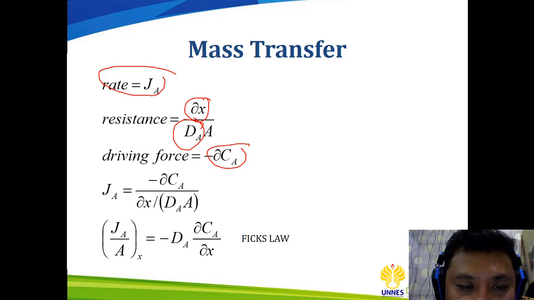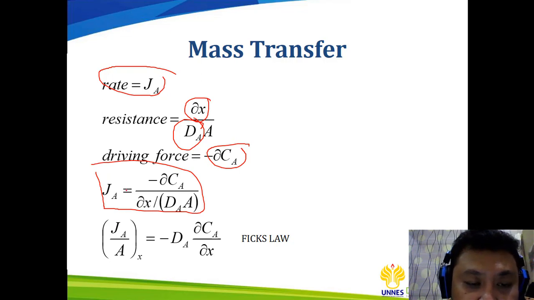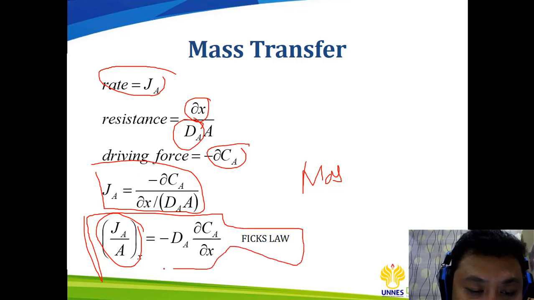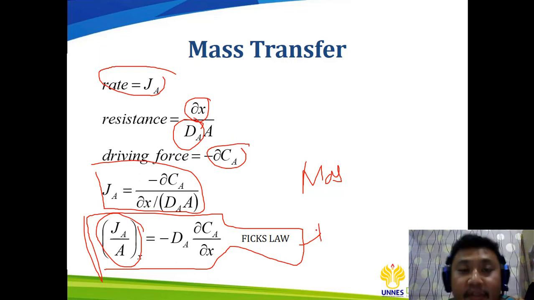dx over dA times A. So when you recreate the equation, it will look like this. JA is equal to minus dCA over dx over dA times A, and then the mass flux is minus diffusivity times dCA over dx. So this is what we know as Fick's law. This one is Fick's law for mass transfer.